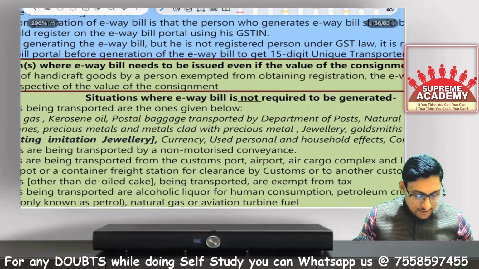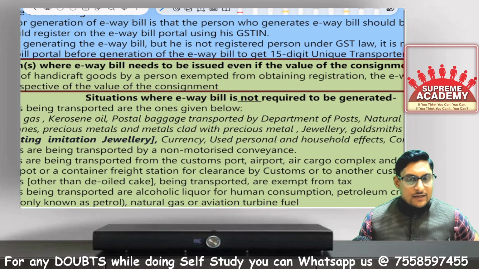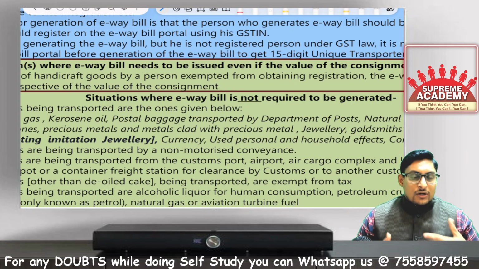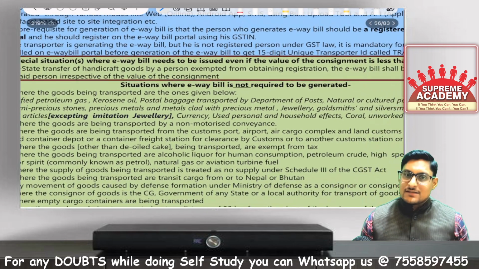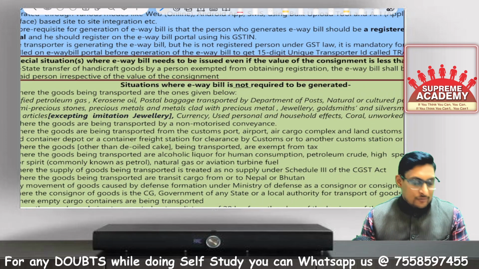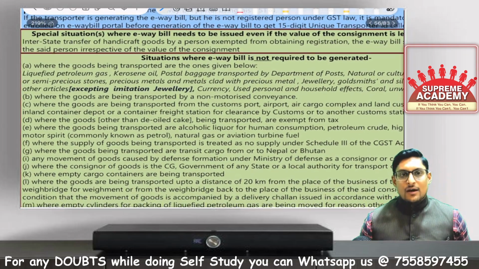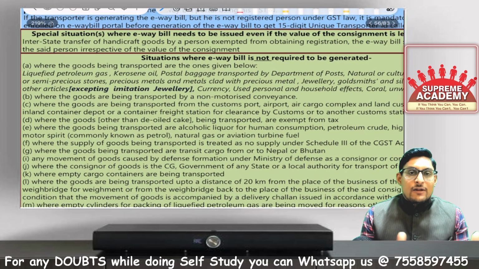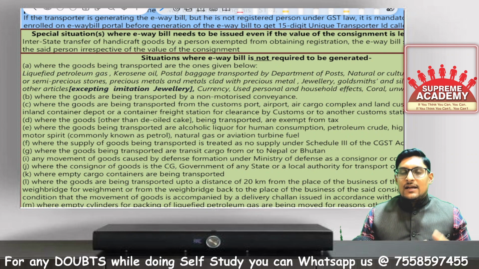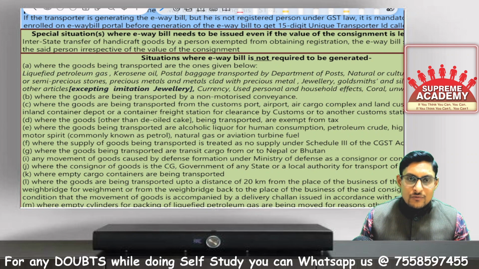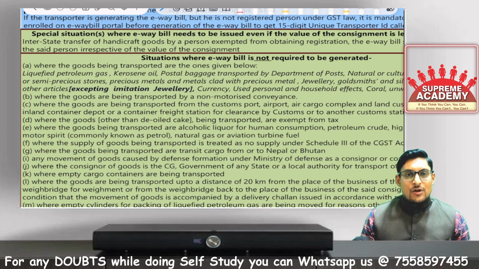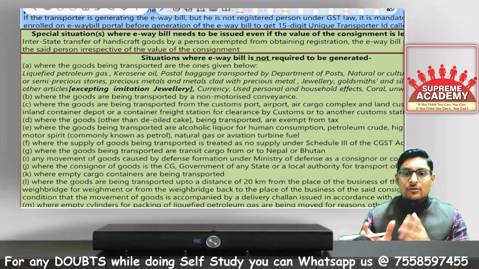But there are situations where e-way bill is not required to be generated, even though the consignment value is more than 50,000. So what are the cases? There are many cases. I'm going to dictate them orally, and you may read them in detail in the module itself. Say, for example, transportation of some notified goods. Sir, what are the notified goods? Say liquefied petroleum gas, or any precious metals, precious materials, or currency. Yes, currency going in a particular conveyance from RBI to a bank or from one bank to another.